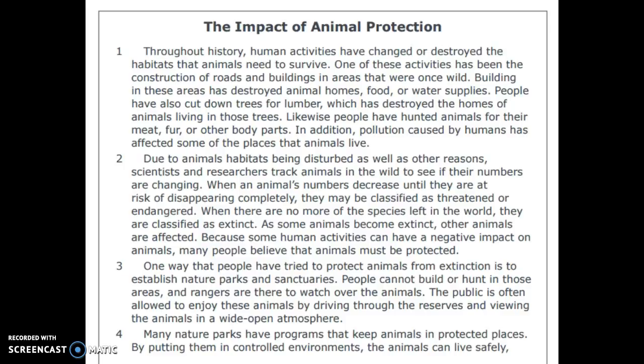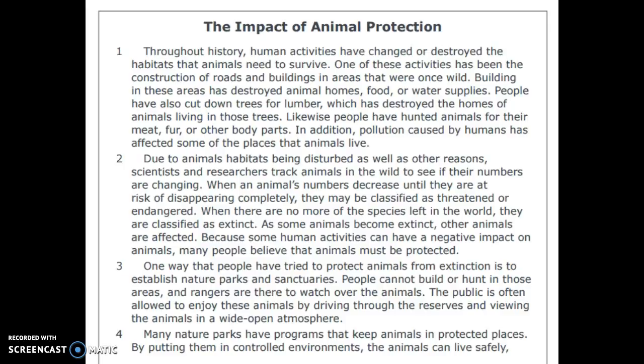People have also cut down trees for lumber, which has destroyed the homes of animals living in those trees. Likewise, people have hunted animals for their meat, fur, or other body parts. In addition, pollution caused by humans has affected some of the places that animals live. Due to animals' habitats being disturbed as well as other reasons, scientists and researchers track animals in the wild to see if their numbers are changing.